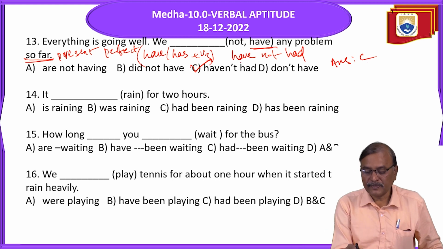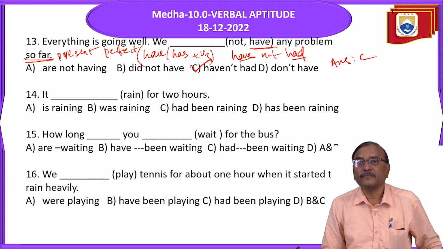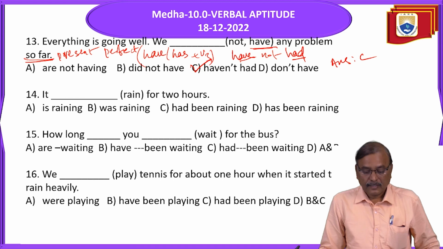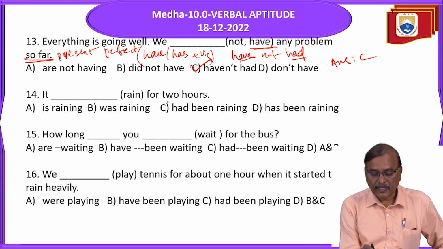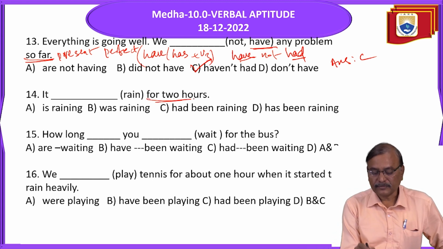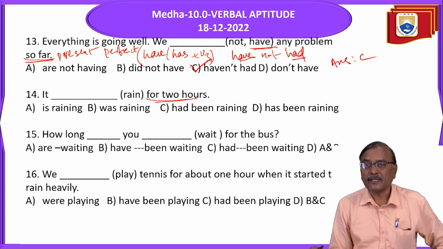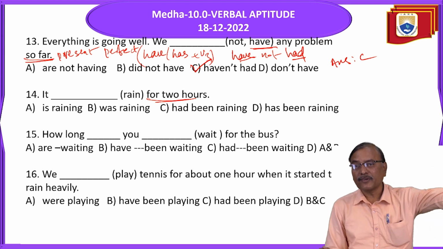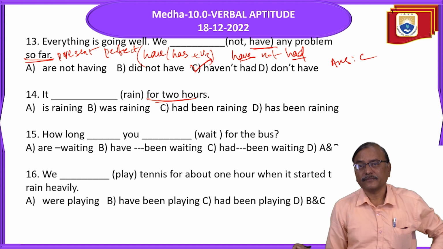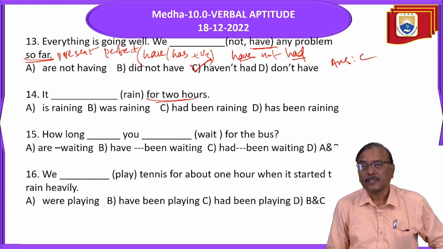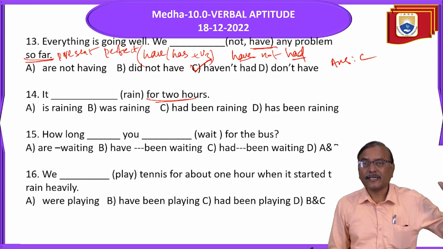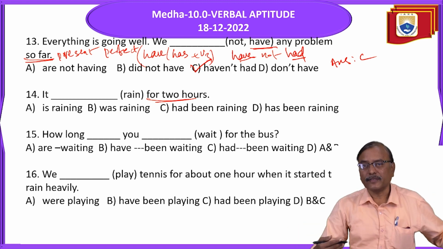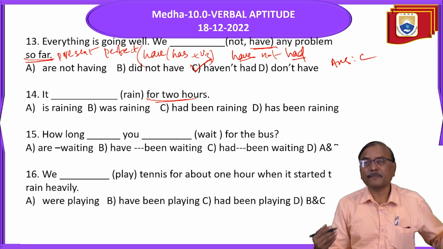Right? This is the helping verb. This one is the main verb. Next: "It ___ rain for 2 hours." So here the hint is for plus time. For 2 hours means it started 2 hours ago and is still continuing, from past to present. If it started in the past and is also continuing now, it is present perfect continuous.